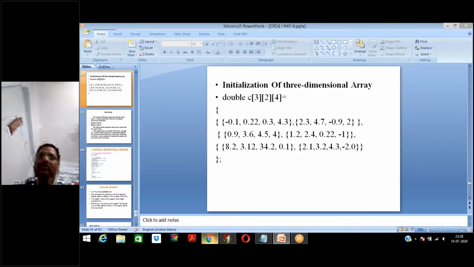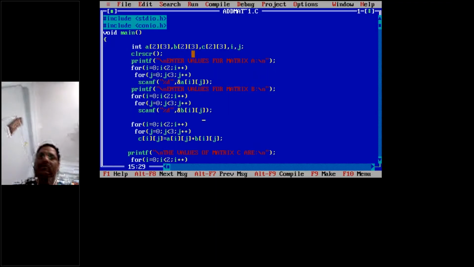This is the same program that I wrote here, and I'm trying to execute it. This is the two-dimensional array matrix, and I'm going to do some addition of the matrices here. The A matrix was read, and the B matrix was also read. I had given values like 2, 3. For the C matrix, I'm adding a[i][j] plus b[i][j], which is stored into c[i][j]. Finally, I'm going to display the matrix C. So let us see now, I'm going to execute this.